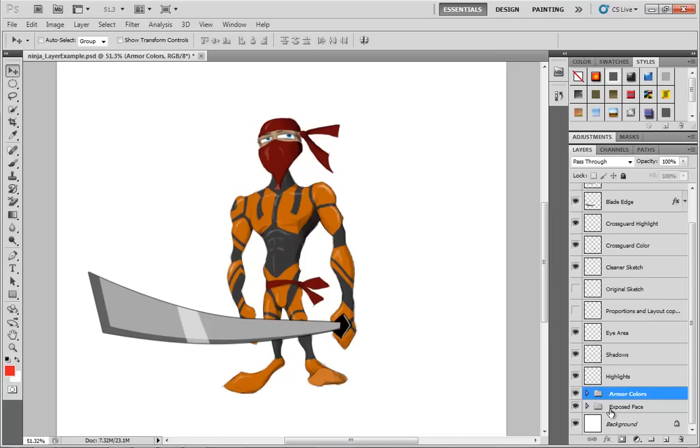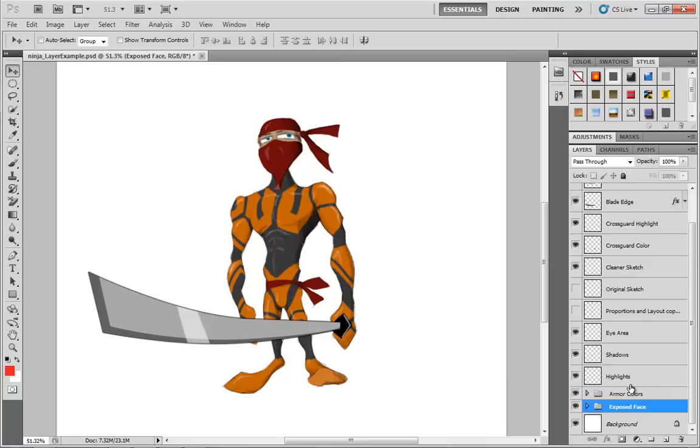Now, the reason all of that is underneath the armor is if I put it on top, you can see how messy this really was. I was taking advantage of the fact that I was painting underneath a layer to keep everything looking nice. So sometimes the order in which your layers are stacked is going to be extremely important in getting the right visual outcome.